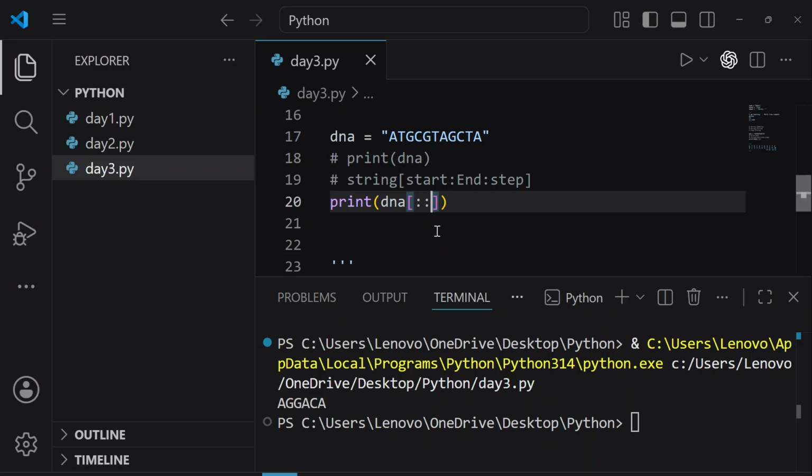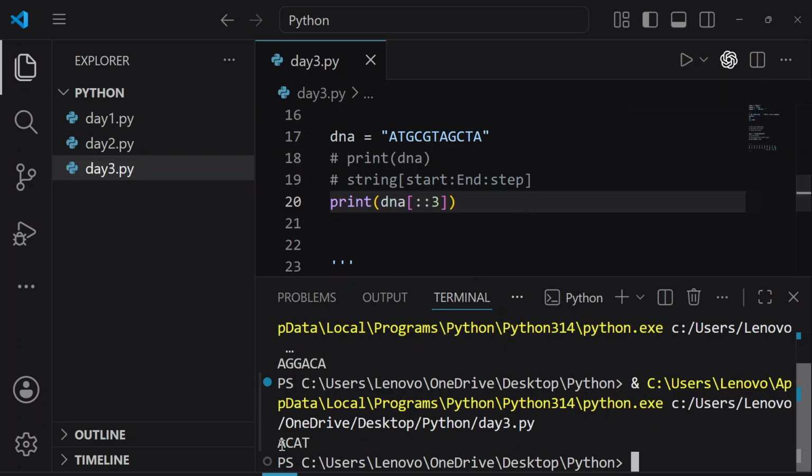If I want every third nucleotide, so A, then 1, 2, 3, we will see C. So A, C, 1, 2, 3, and then A. Okay, so let's run this again. We are giving steps here. So here we are seeing A, C, A, T. So first is A, then C, and then A, and then T. So are we clear with the steps?